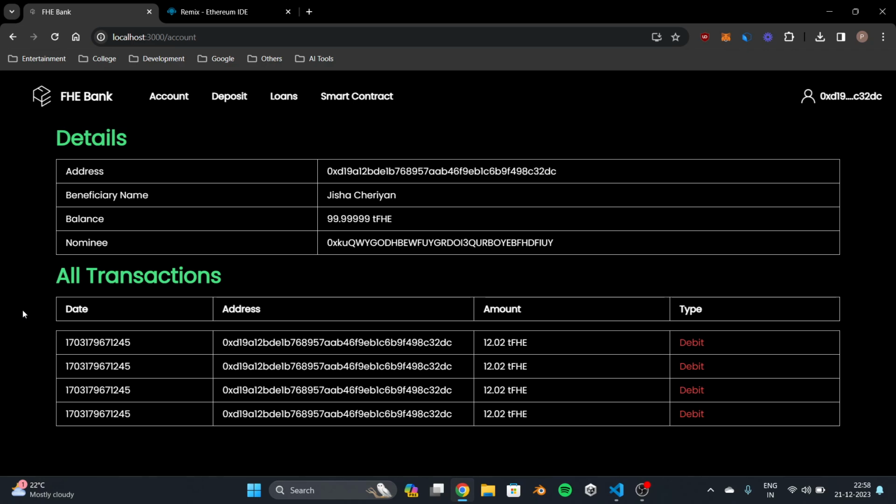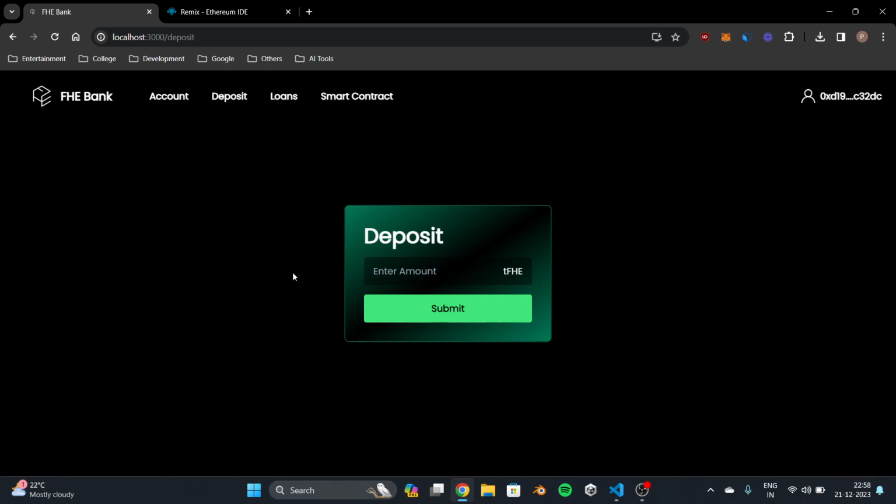Then we have transactions, and all this data is end-to-end encrypted as well. Only you can see this. Then we have a deposit page where you can quickly deposit your required amount, and this is end-to-end encrypted as well. So nobody can really see how much money you have deposited. Same goes with the loan.